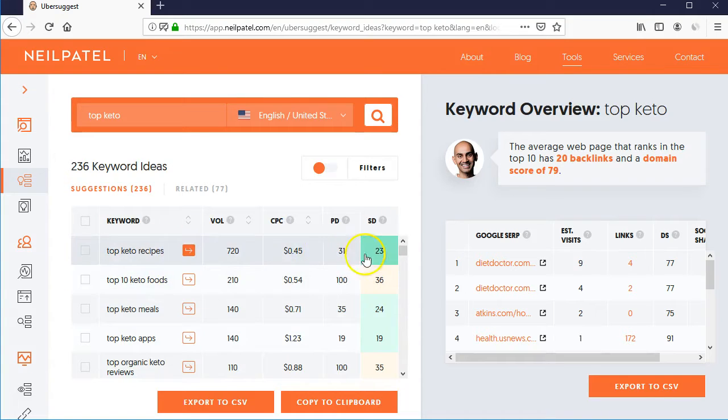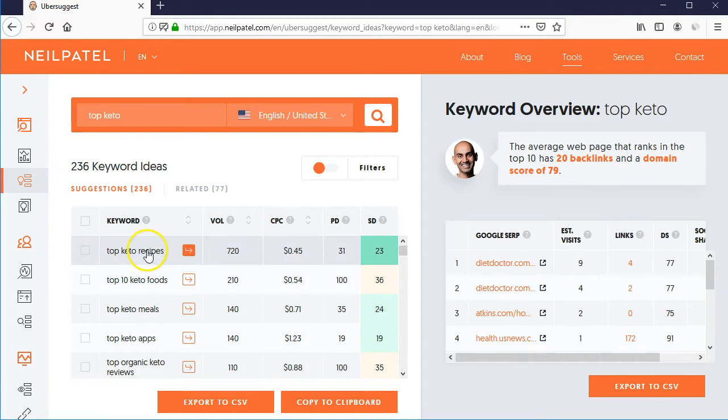Now top keto doesn't have many searches. However, 720 is good. I would say anything more than 500 is a good keyword to go for in the beginning.